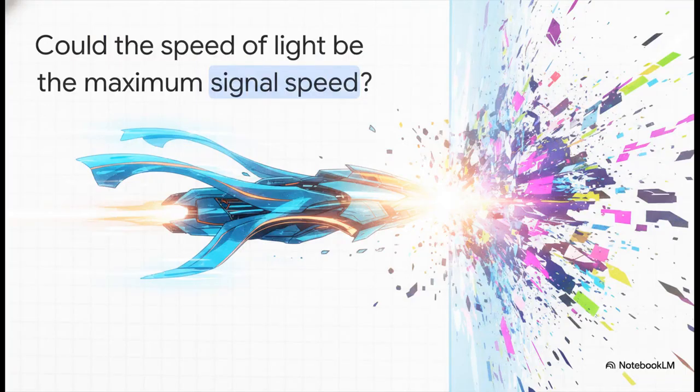So the absolutely crucial point here is this. Critics and theorists argue that the speed of light might just be the frame rate or the maximum signal speed of the simulation's processor. Just like your video game starts heavily lagging and dropping frames if you move or process way too fast, the speed of light could simply be the physical limit of the simulation's underlying architecture. The machine literally cannot compute reality any faster than that.